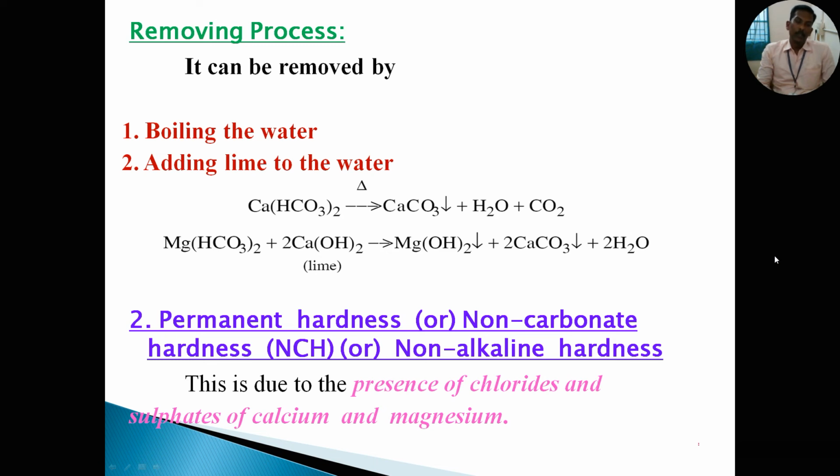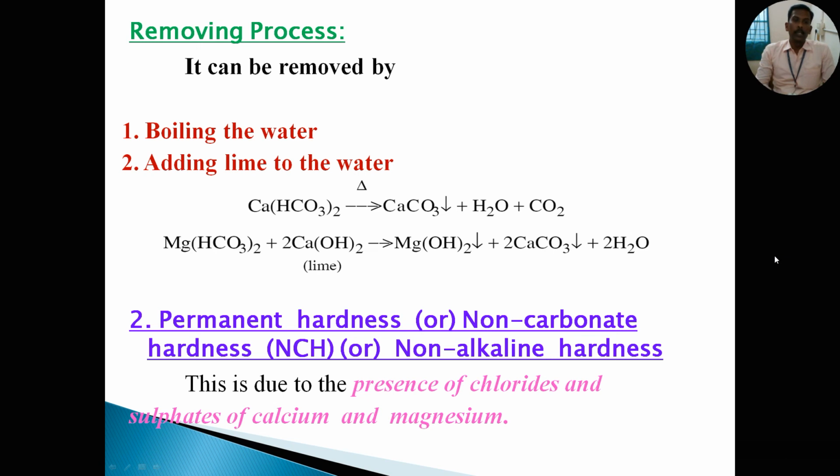Now see boiling the water. When the water is boiled at 100 degrees Celsius, the ions are separated. So there is no need to add any chemicals. Boiling is the natural process for making the water healthy.